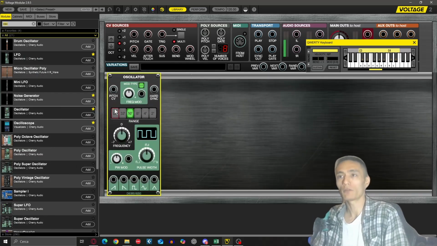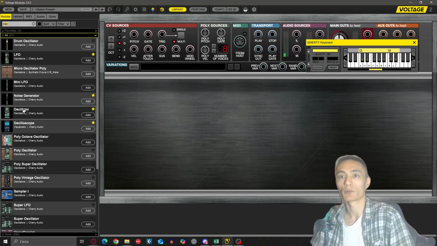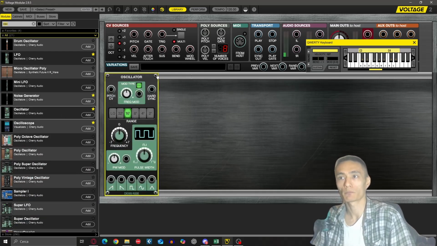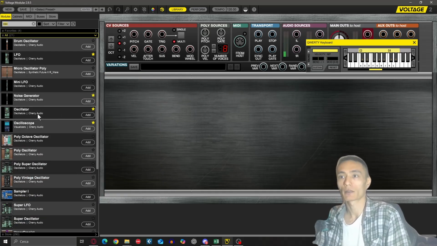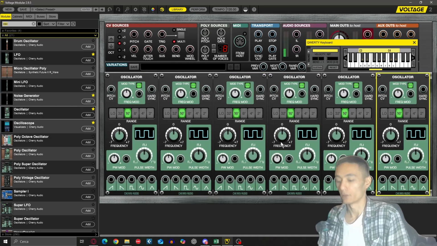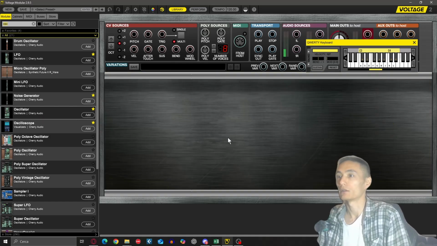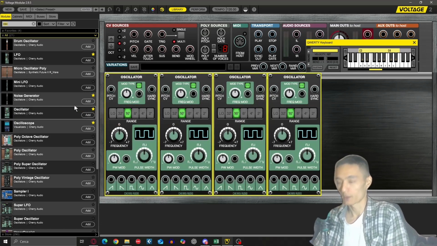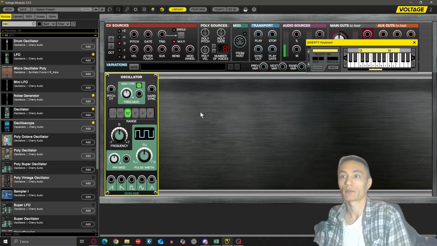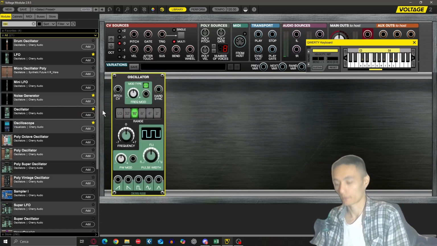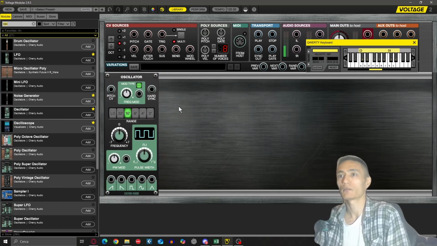So, to load the module, there are several ways. You can simply drag and drop here, or you can double click. This is useful if you wanna load more than one module at a time, or you can click on add, also useful to do so, or right click and add cabinet, okay? Good, so let's leave it here.